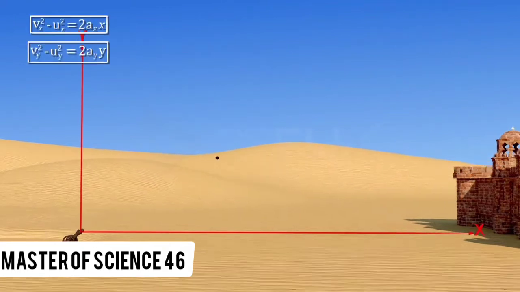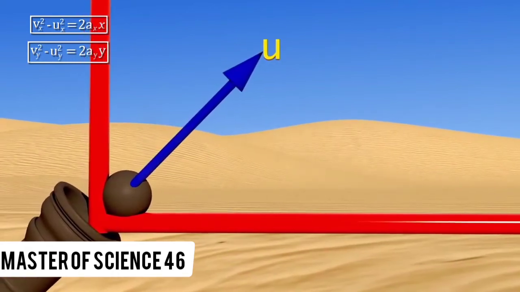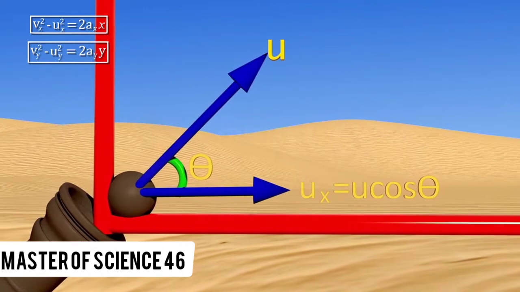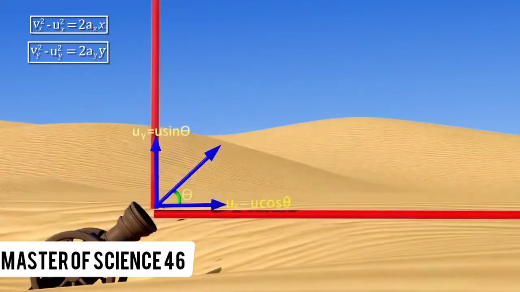The initial velocity of the projectile u can be resolved into two mutually perpendicular components, u cos theta in the x direction and u sin theta in the y direction.